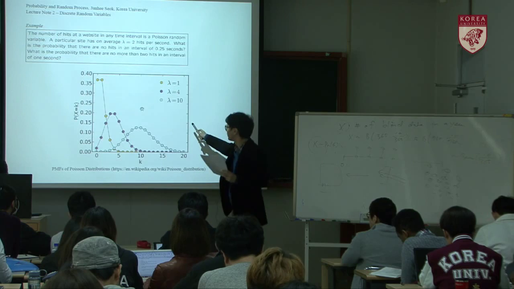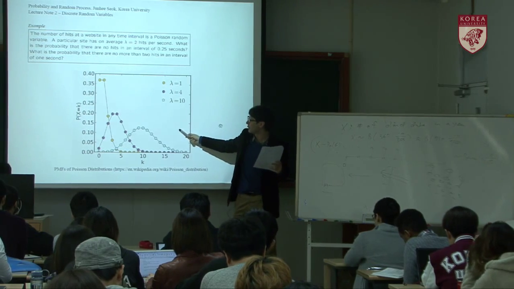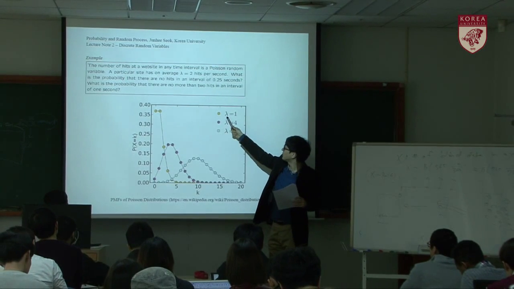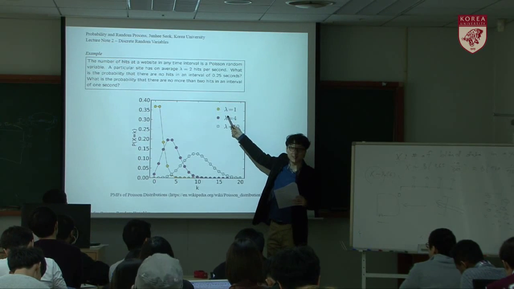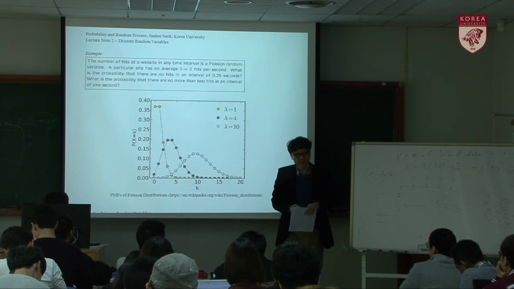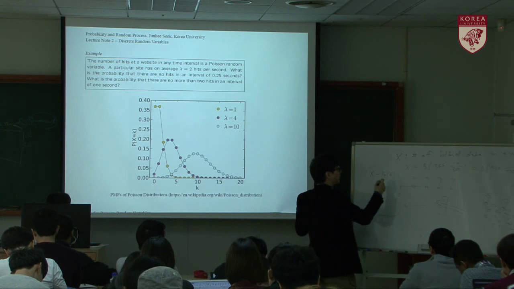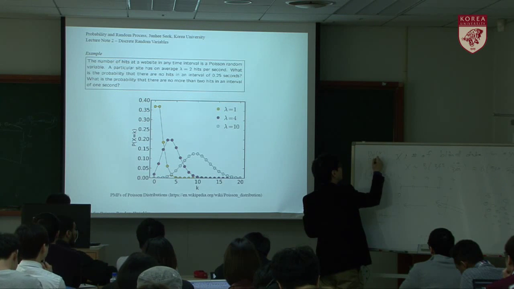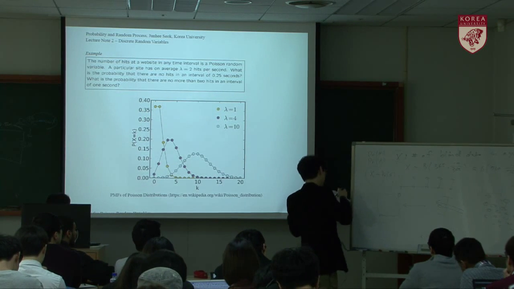Okay, so this is the graph of the PMF of the Poisson distribution. Here lambda is alpha. Sometimes we use Poisson alpha, and sometimes we use Poisson lambda, but there's no difference.